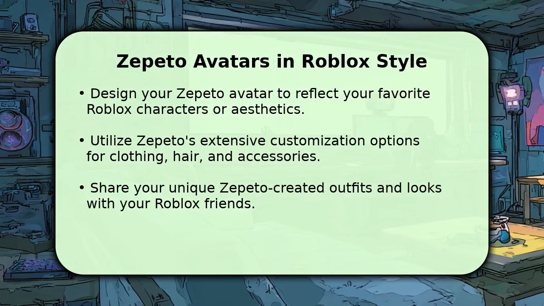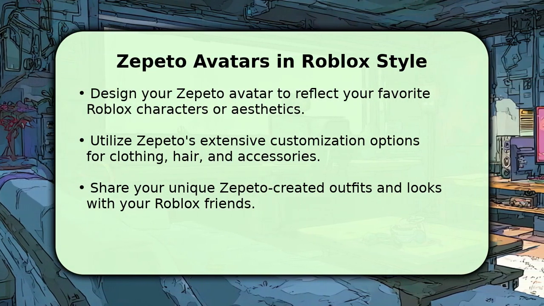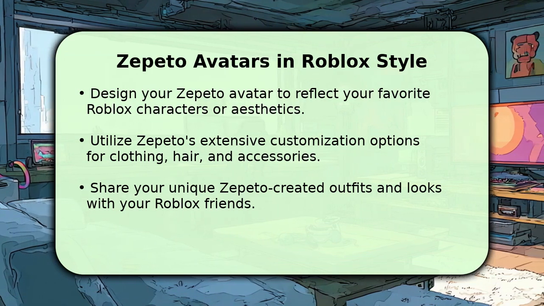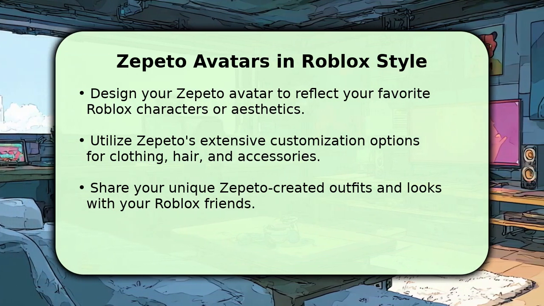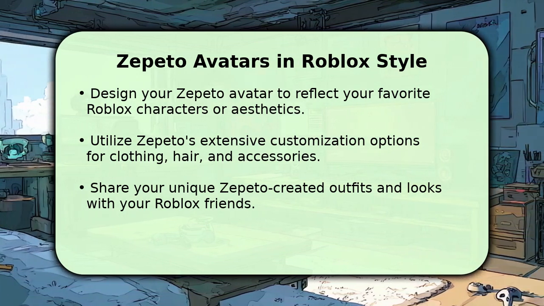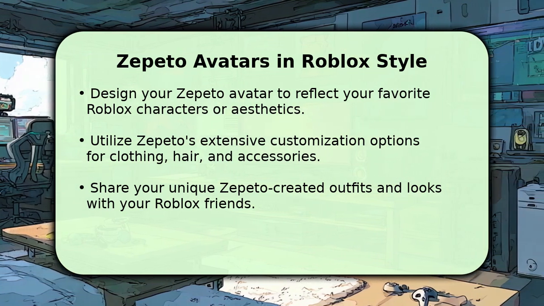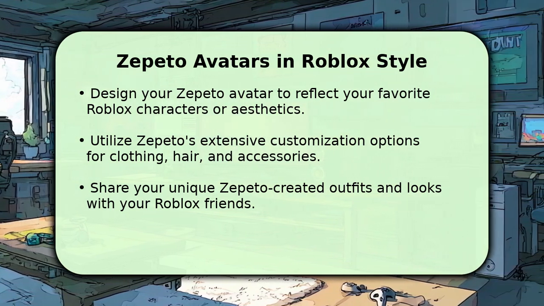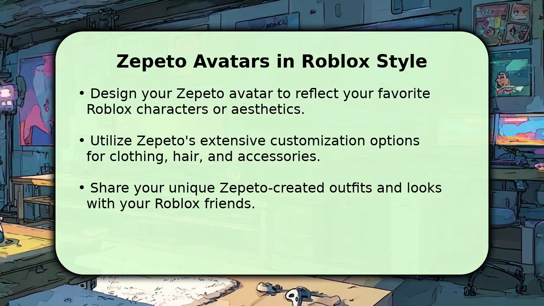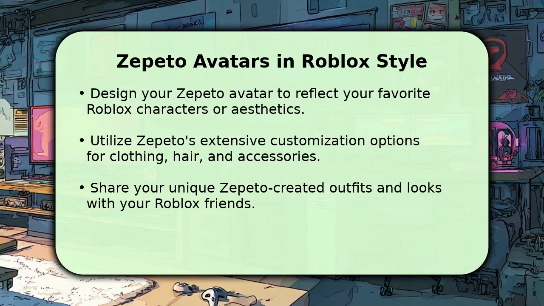You can begin by customizing your Zepeto avatar to embody the spirit of your favorite Roblox characters or game aesthetics. Zepeto offers an incredibly vast array of clothing, hairstyles, and accessories, allowing for nearly endless combinations. Think about recreating an outfit from an epic Roblox adventure, or designing a completely new look that would fit right into a popular Roblox game. Once your avatar is perfected, you can easily capture and share screenshots with your friends who play Roblox, sparking new